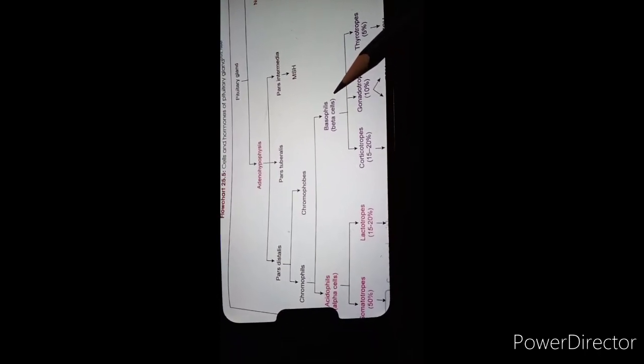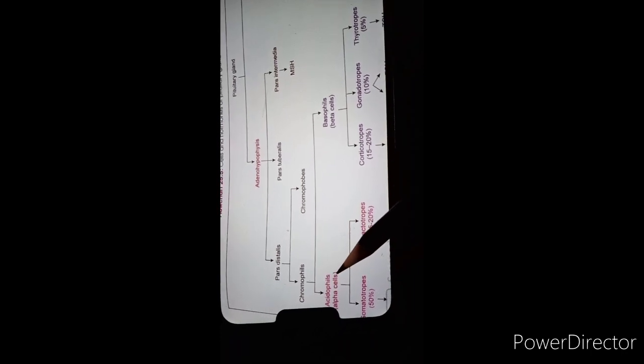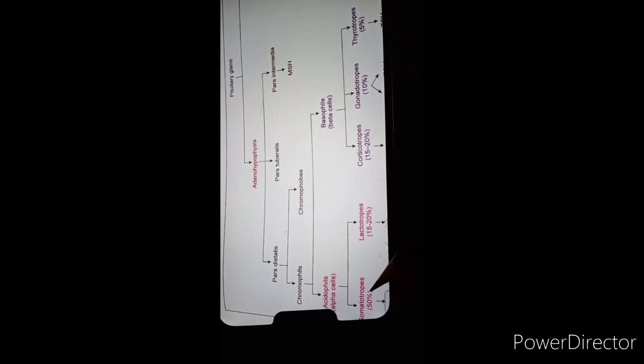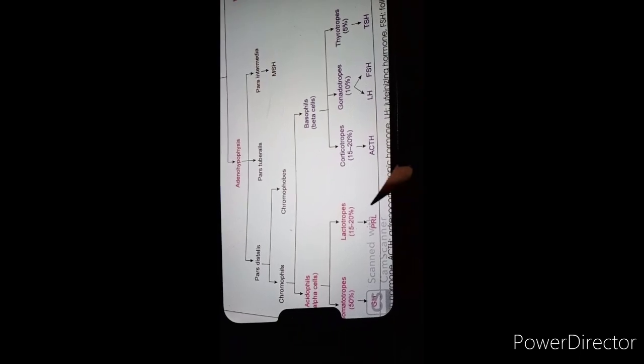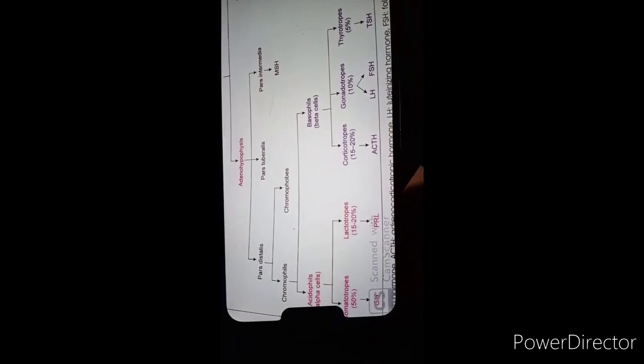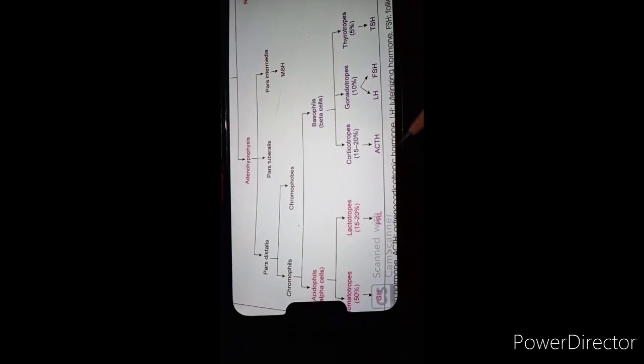The acidophil category contains again two types of cells, somatotrope and lactotrope. The somatotrope secretes growth hormone, the lactotrope secretes mammotropic hormone or the lactogenic hormone.